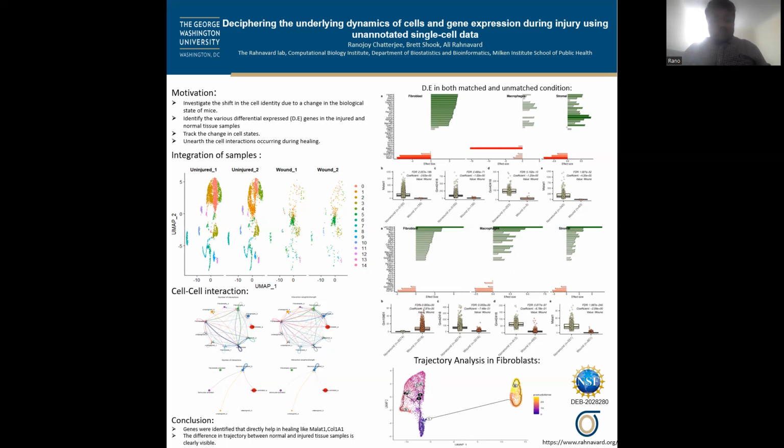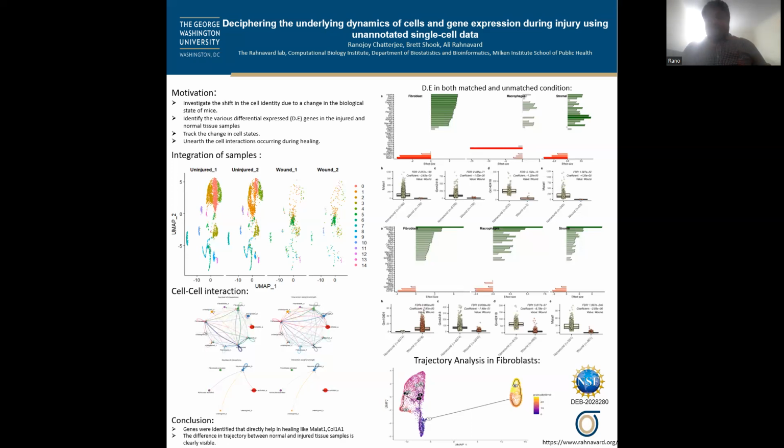The right-hand cluster comprises all the injured samples and some normal samples, and the left-hand cluster consists of solely normal samples. Here we distinctly observe how there is a change in the cell state between the 2 categories. Also, how far the injured sample is from the normal sample based on pseudotime is visible clearly.